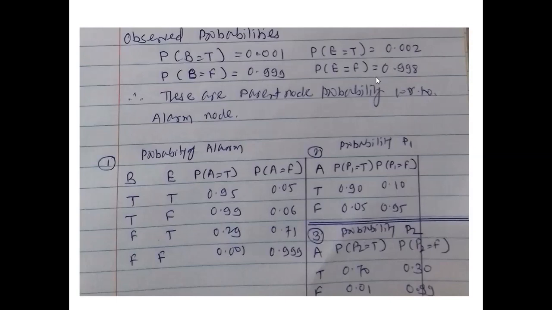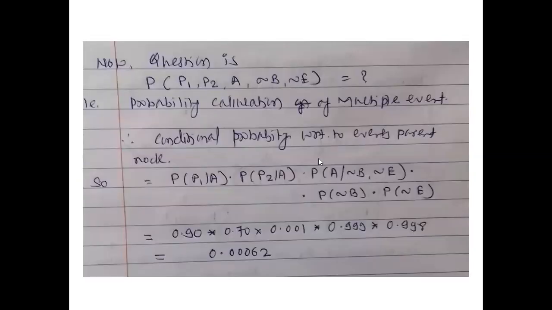Now these values are the observation. We haven't computed this. Right? Now the question, on the next slide, is: what is the probability of call to P1, call to P2, alarming is there, no burglary and no earthquake? The computation of this probability falls under the topic of Bayesian belief network, right? That is networking of the different events. So in this case, 5 events are there. The first 3 are true, and the fourth and fifth are false.